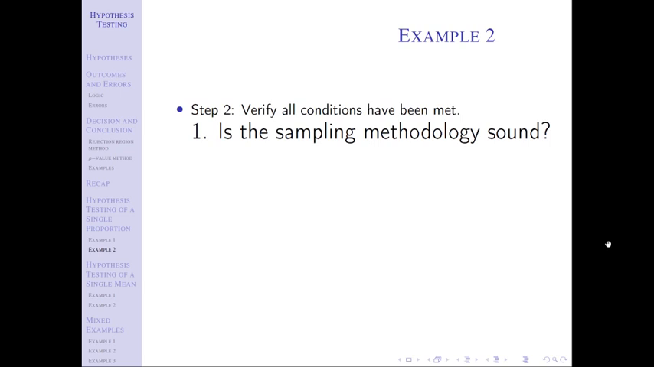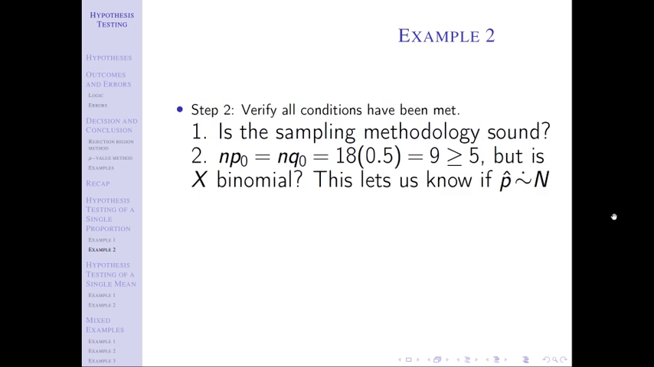And then second, we need to check our mathematical assumptions. Check n times p naught, check n times q naught. Both of those equal 9, which is bigger than 5. And here I'm going to ask you another question, because we also have to check if X is binomial. My question to you: is X binomial? If it is, then all of our assumptions hold and everything looks good. But is X binomial in this case?